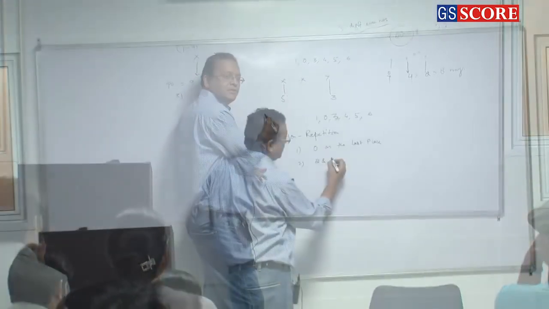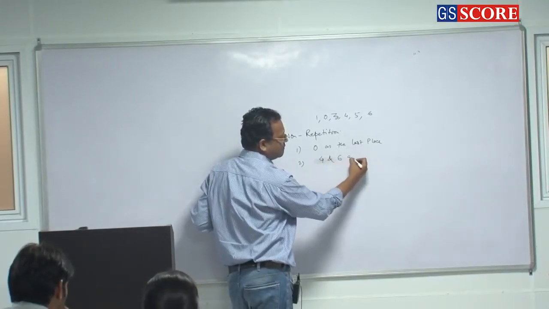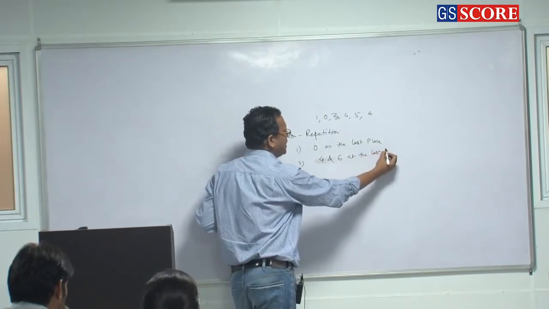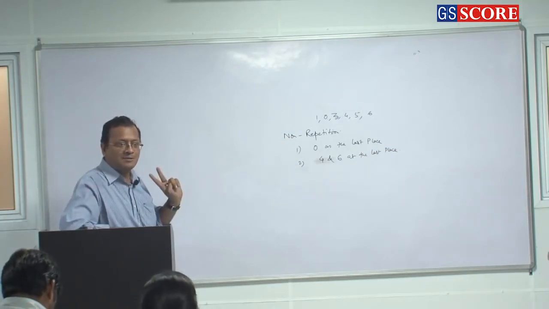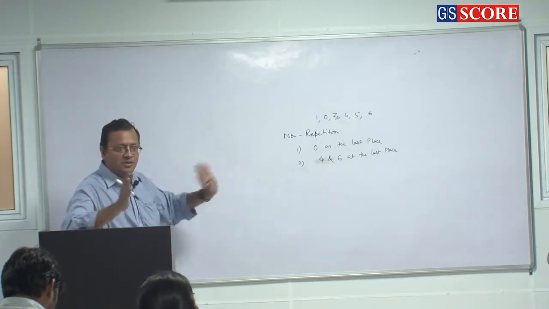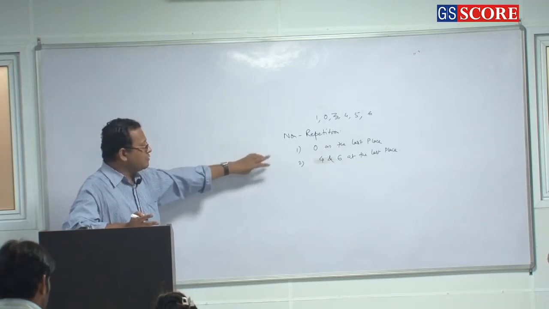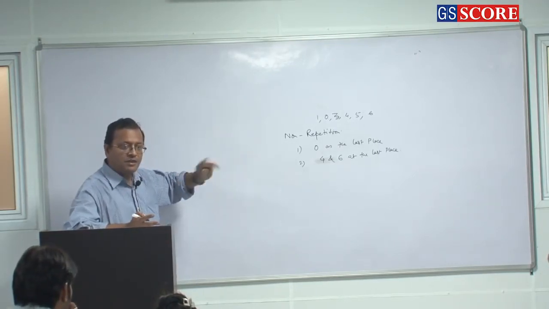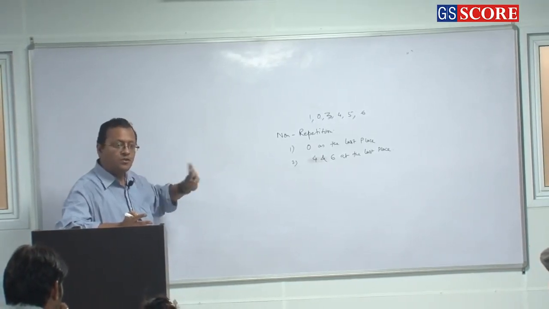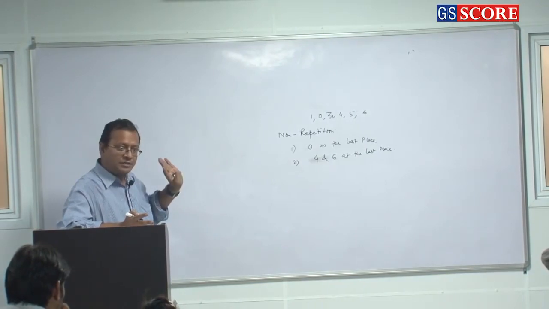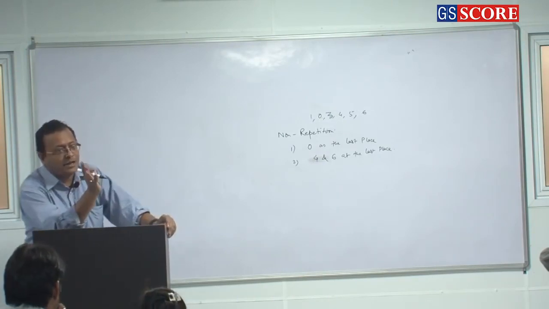Why? Because when I say non-repetition, then you have to segregate 2 cases. It cannot be combination because 0 is a constraint. So there can be 2 cases. When 0 is at the last place, this is an even number, and when 4 and 6 are at the last place. And 0 cannot be at the first place. If 4 and 6 are at the last place, then it is implicit that 0 cannot be at the first place.